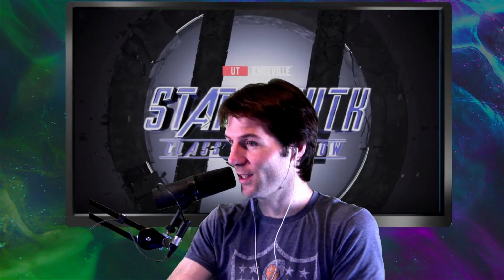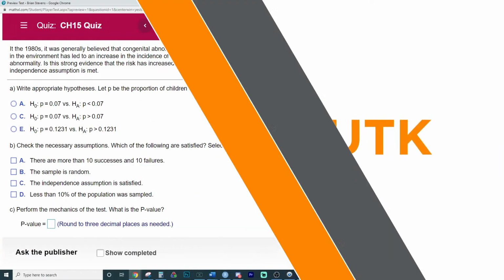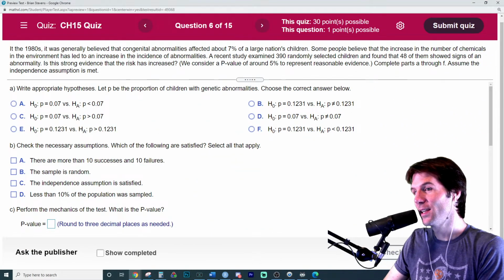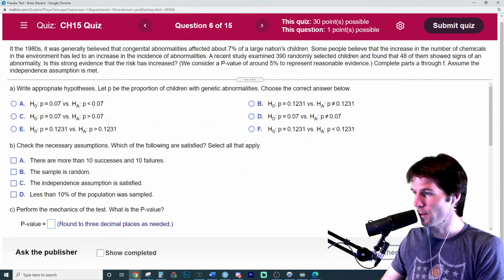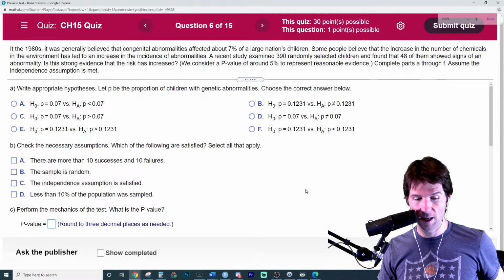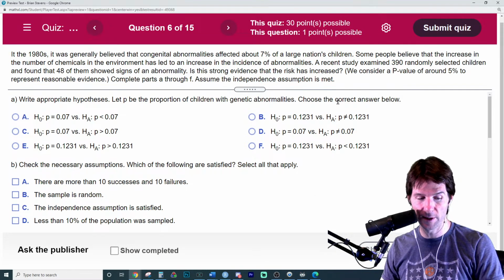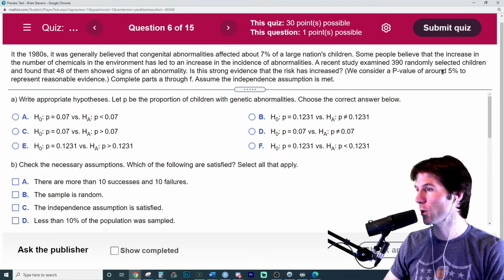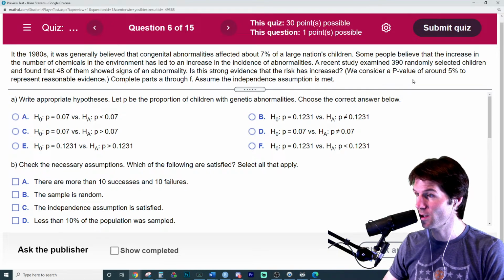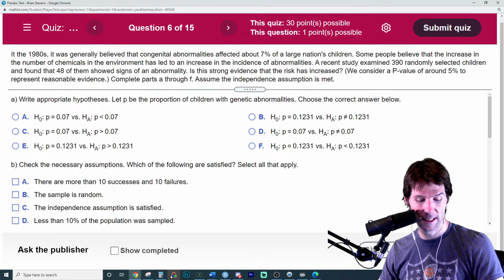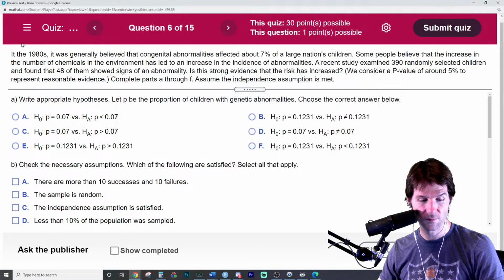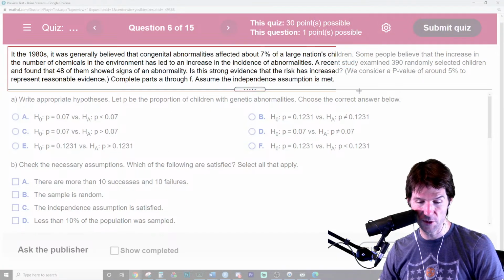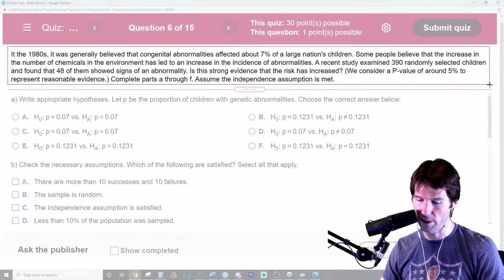Congenital abnormalities question. Let's do it. In the 1980s, it was generally believed congenital abnormalities impacted 7% of children, and they're going to take a sample right here of 390 children. 48 of them have signs of congenital abnormalities. We're going to use an alpha level of 5% to reject the null. We want to see if there's evidence that the risk has increased.